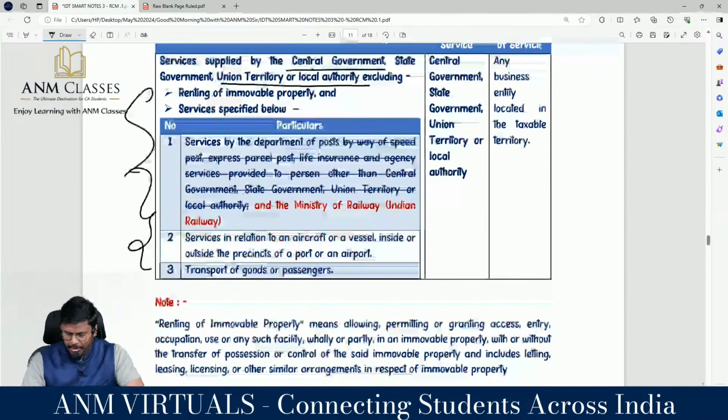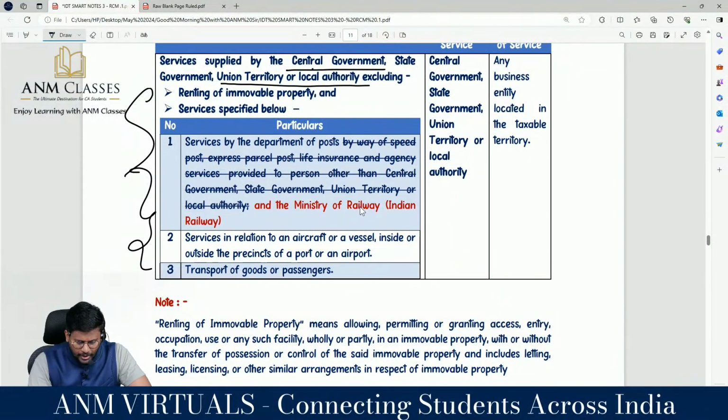Services provided by Department of Post and Ministry of Railway, that is Indian Railway, they have added that word. If any service has been provided by Indian Railway or Department of Post, it is forward charge mechanism. So to the list of FCM, they have added one more item, that is Ministry of Indian Railway.